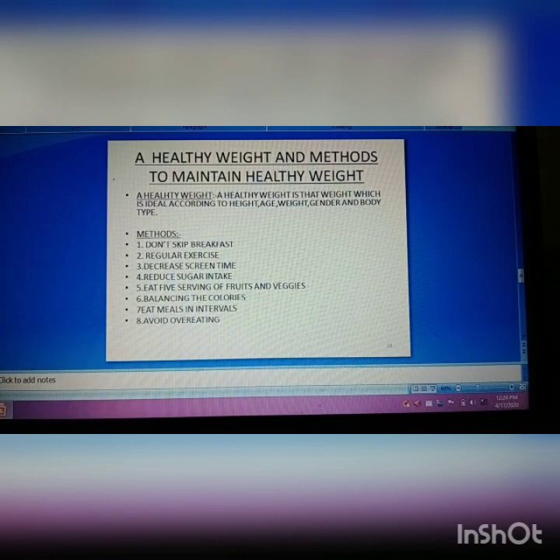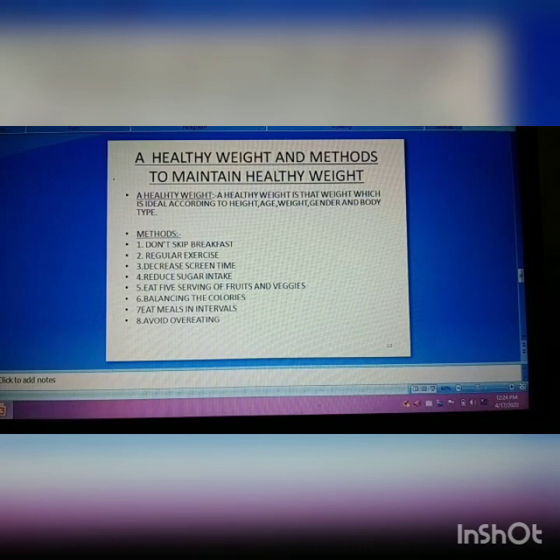Methods to maintain a healthy weight. First one is don't skip breakfast. Breakfast kickstarts your metabolism and gives you energy to do more work during the day. So have a healthy breakfast with fruits and sprouts. Second is regular exercise. Physical activity burns calories and builds muscles. It helps you to feel good and keep your healthy weight.